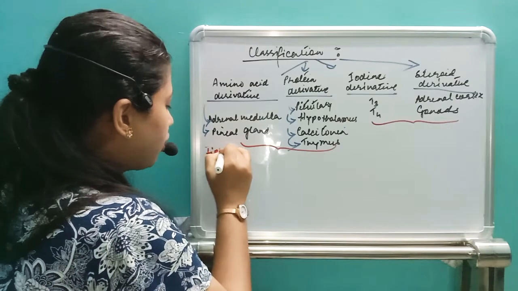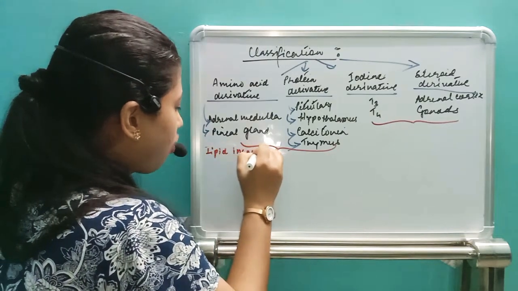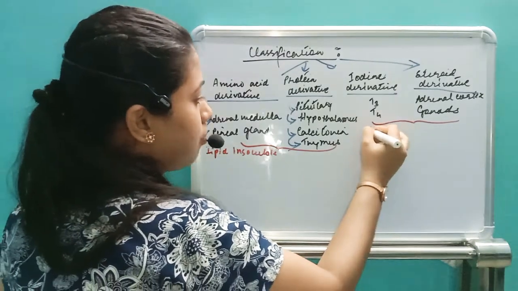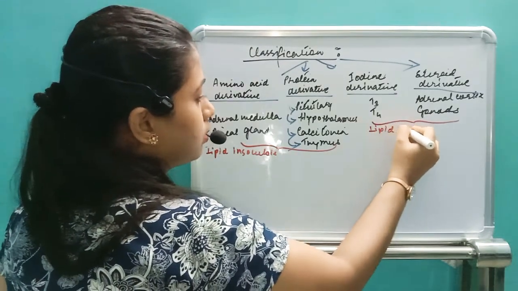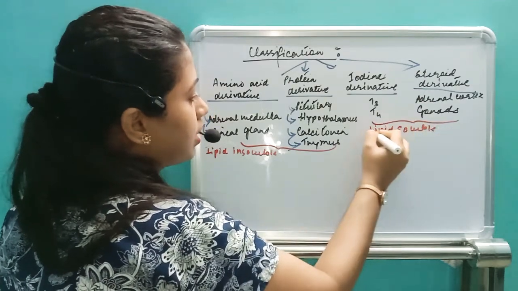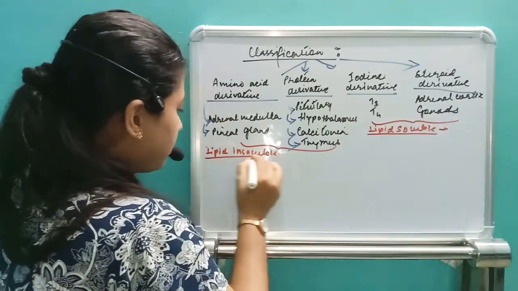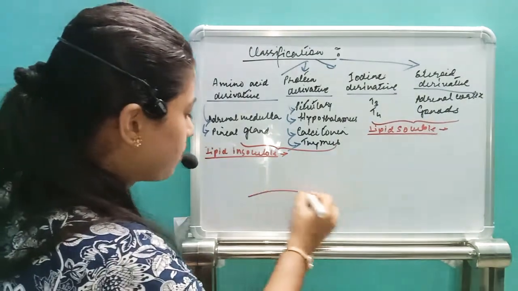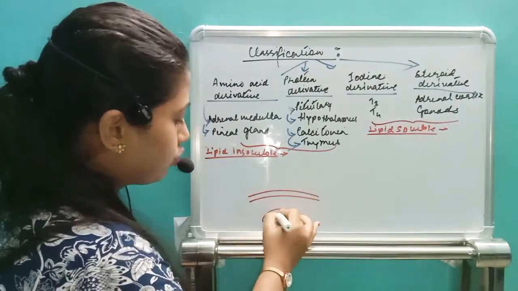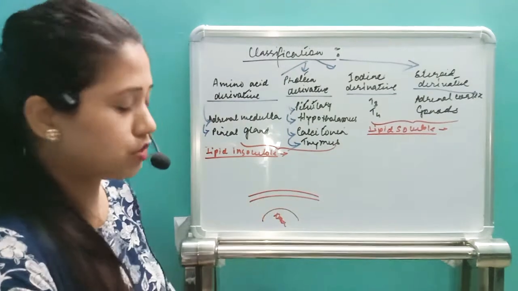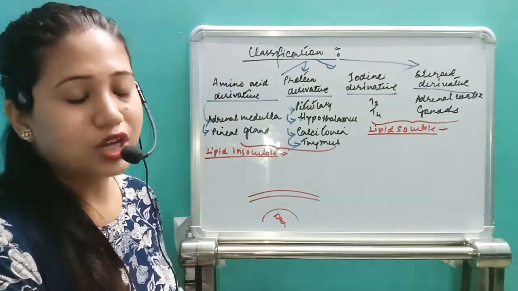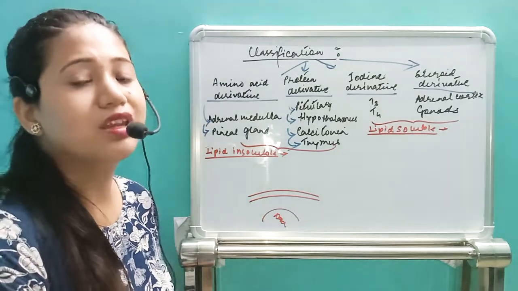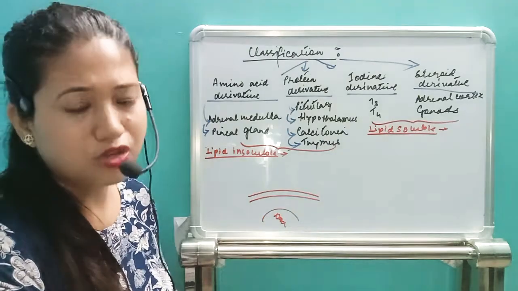For the lipid insoluble hormones, we have a different mechanism of hormone action, and for the lipid soluble characteristic, we have another mechanism of hormone action. Now just see, suppose this is the plasma membrane. Here suppose the nucleus, within the nucleus we have the genetic material DNA. In this mechanism of hormone action, we need to cause a change in the DNA so that we can produce or stop the production of protein.